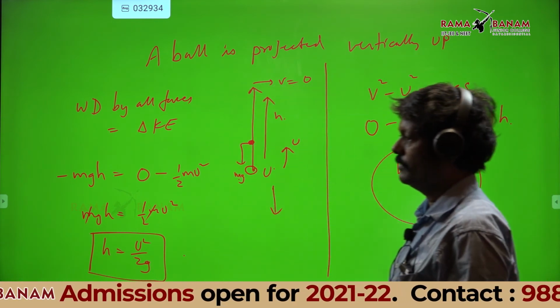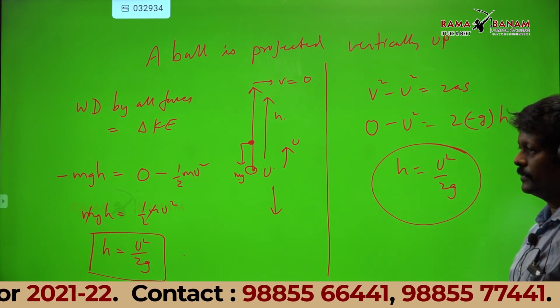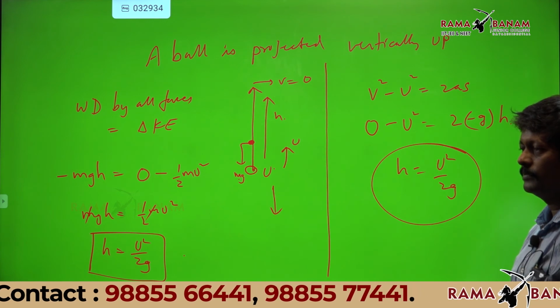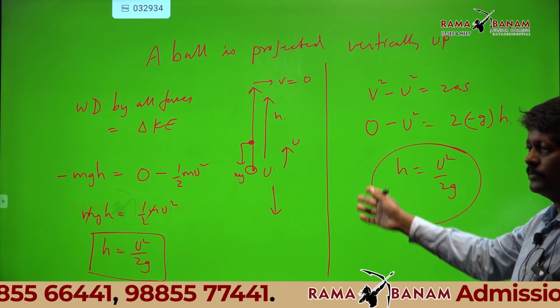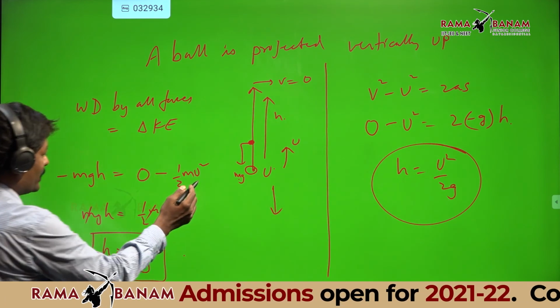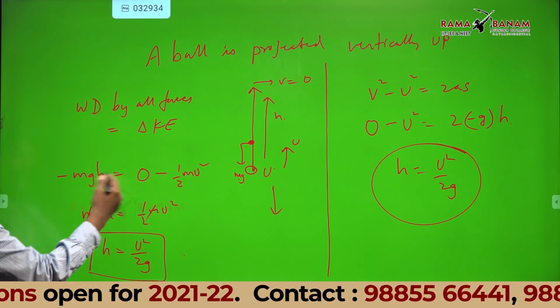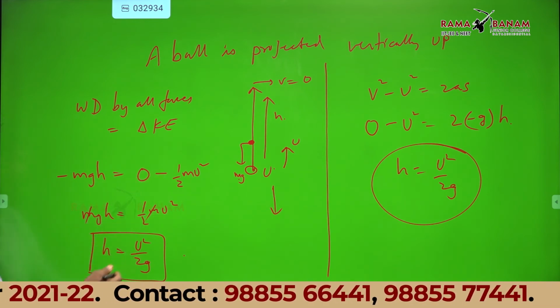Sir, here minus mgh is equal to 0 minus half m v square. Work done formula, minus mgh, sir. Yeah, work done by all the forces equal to change in kinetic energy. Minus minus will get cancelled. So what you get, h equal to u square by 2g.